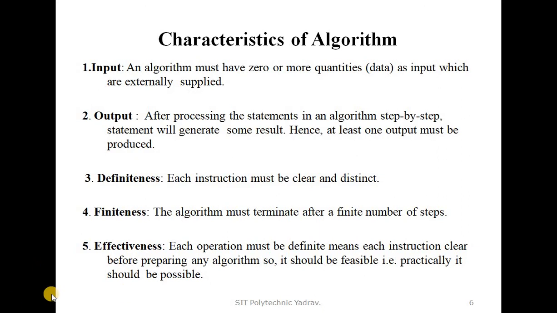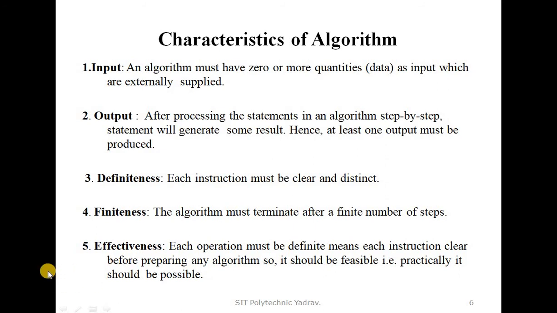Next, fifth, effectiveness. Effectiveness means each operation must be definite, each instruction clear. Before preparing any algorithm, it should be feasible, that is, practically it should be possible.